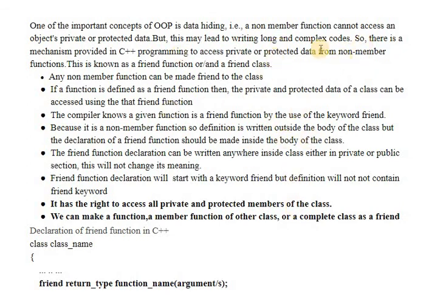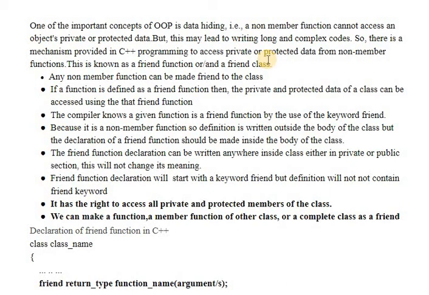There are two types of function, member function and non-member function. The functions which are defined inside the class are known as member functions, and non-member functions are those functions which are not defined inside the class, or you can say which are not part of the class scope. So with the help of friend functions or the friend keyword, we can give access of the private and protected data members to the outside function. But a non-member function in that case should be made a friend, and only in that case can it have access of private data members.